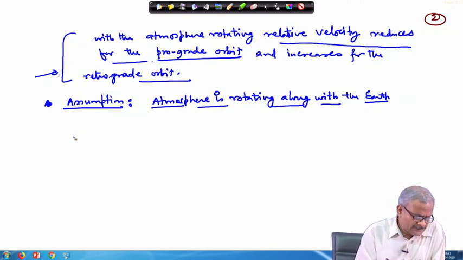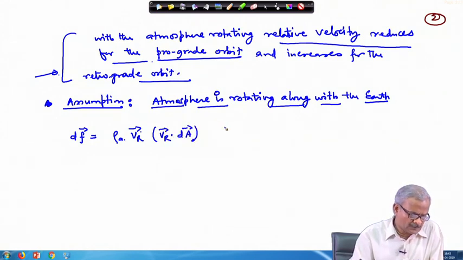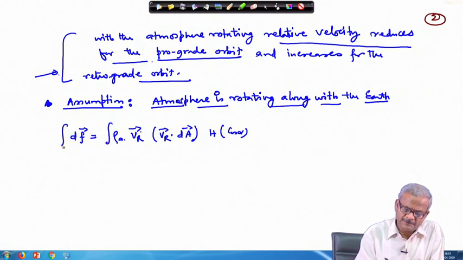So, earlier we have written dF equal to rho_a times V_r times V_r dot dA, and we have also taken into account the orientation of the surface by writing h cos alpha, and then we integrated it and we got the F aerodynamic.